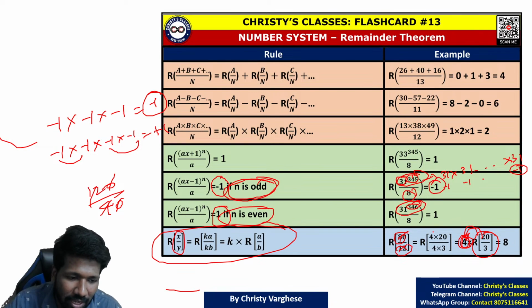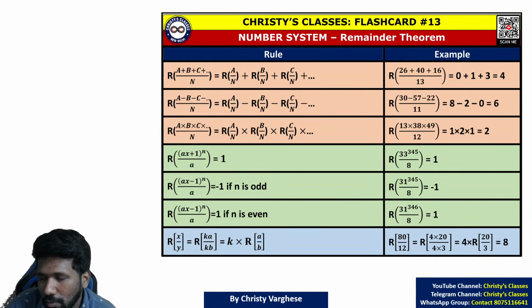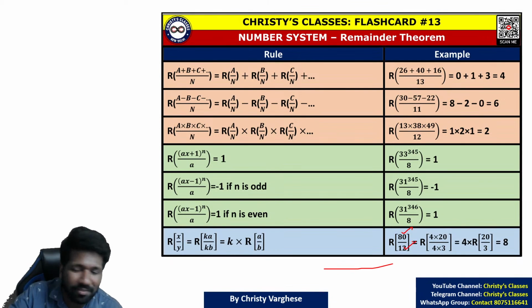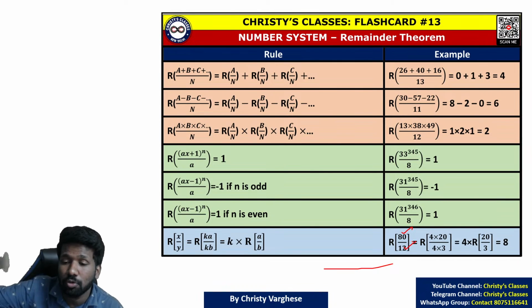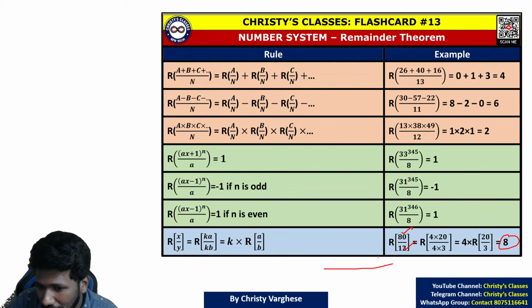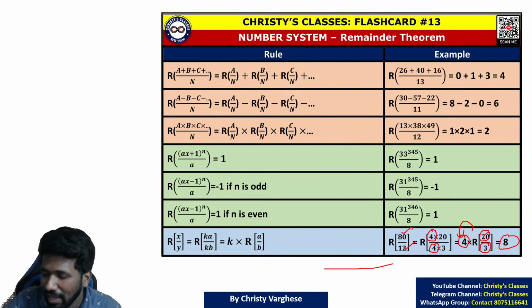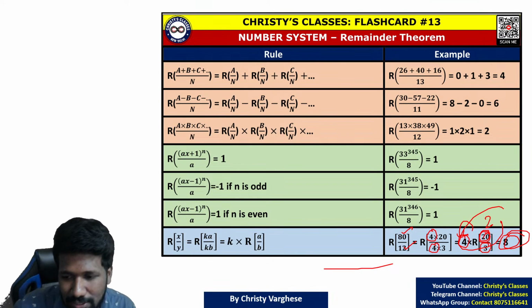I am taking a simple example to make you understand the concept. 80 by 12, you can normally divide and see, because 60 is a multiple of 12, 72 is a multiple of 12, and 72 plus 8 is 80. So 8 will be the answer. But if you do the common factor method, you take out the common 4. Don't cancel the 4, you are taking it out. Remaining is 20 by 3. That is easy: 18 is a multiple of 3, and 20 is 2 more than a multiple of 3, so 2 is the remainder here. 4 into 2, 8 is the answer. All of you are getting this?